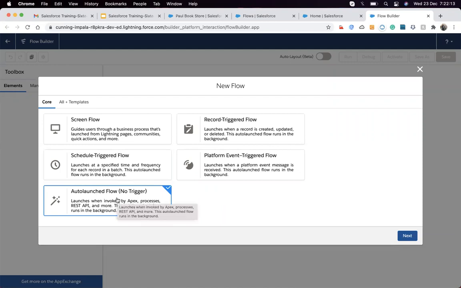And it can also be called from any third party tool when we don't have any screen. Screen flow and autolaunch flow are quite similar. A screen flow is a flow in which we have some screens, and on the basis of some user input we make a calculation. In an autolaunch flow, we take the input from a running process, not from a user. We take input from Apex code, a process builder, or any API. Currently some process is running, and the output from that process we pass to that flow, and that flow does the rest of the job.